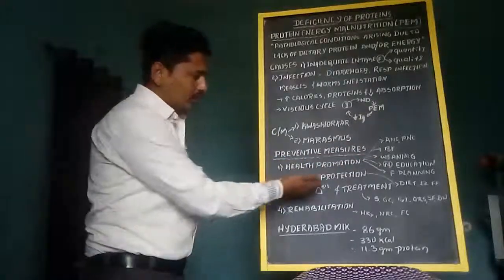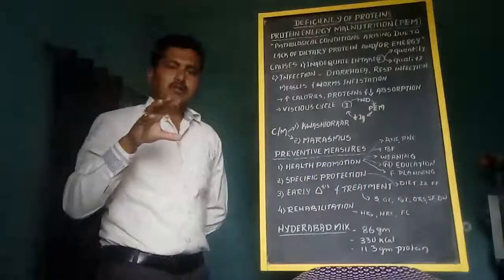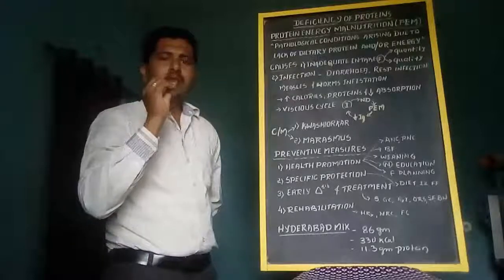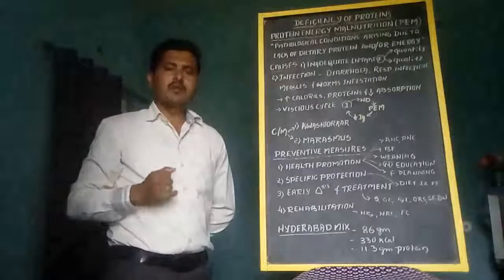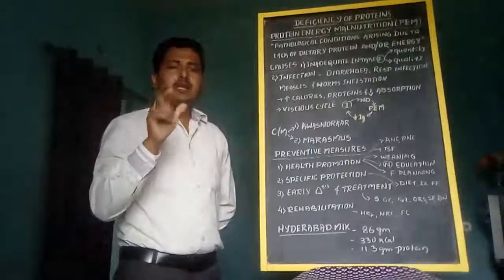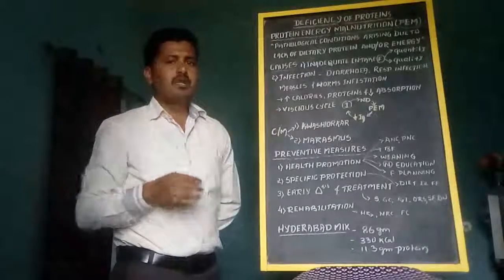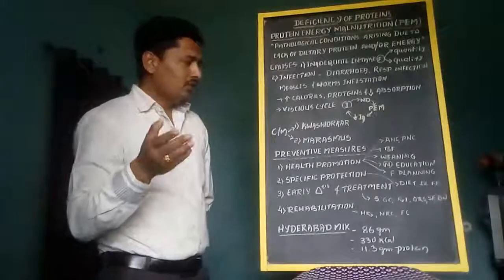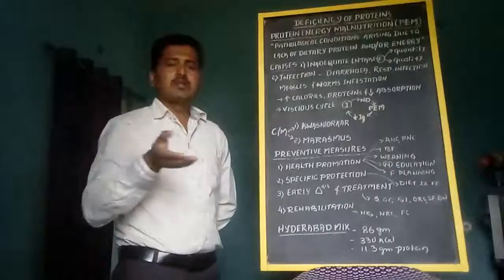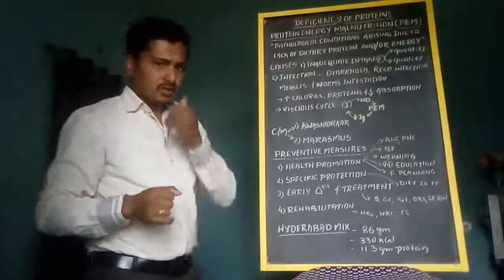And next one, specific protection. Regarding this, we will find out the cases of PEM and provide a specific protein rich diet, in the form of Hyderabad mixture, egg, milk and banana. Calorie dense food we are going to supply for the PEM children. Along with that, immunization of children, which prevents vaccine preventable and infectious diseases.